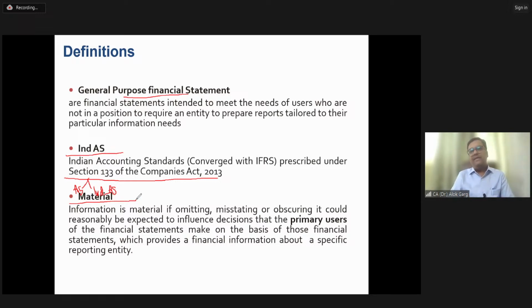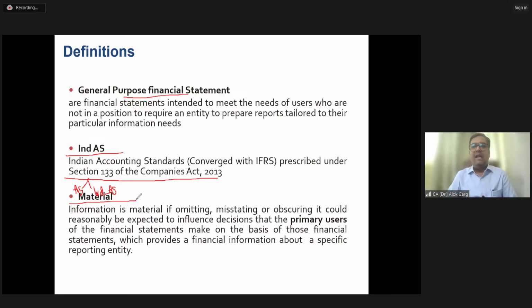For example, the company doesn't want to apply a particular accounting treatment to a particular item, so probably the auditor will say, okay, leave it because this is not a material item. For Reliance, for example, the balance sheet is in lakhs of crores, so it hardly matters if they have an item worth 1 crore rupees. It is not material to Reliance.